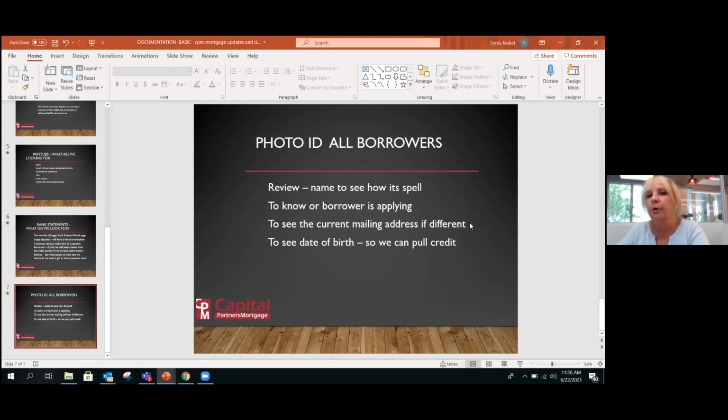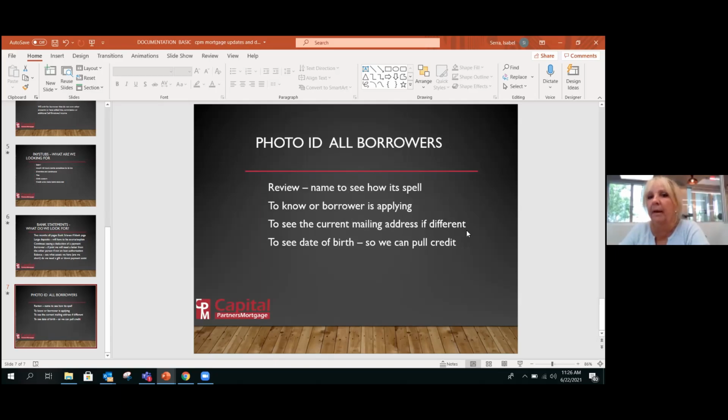I'm also looking for the current address. I want to make sure what address the customer has on his driver's license. You'll be surprised how many times the address on the driver's license is not the address where they live. Could be for many reasons: they just moved, they never updated their driver's license, or they used their mother's address. All those are acceptable, but we need to have that up front for the underwriter to understand why she has an address in Homestead, yet she has bank statements in Kendall.